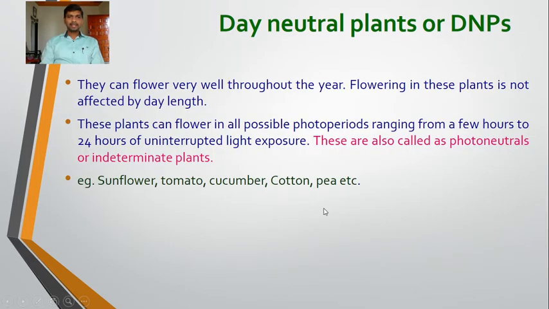They can flower very well throughout the year. Flowering in these plants is not affected by day length. This plant can flower in all possible photo periods ranging from a few hours to 24 hours of uninterrupted light exposure. These are also called photoneutral or indeterminate plants. So photo period is immaterial for this plant, and these plants are called photoneutrals. For example, sunflower, tomato, cucumber, cotton, pea.